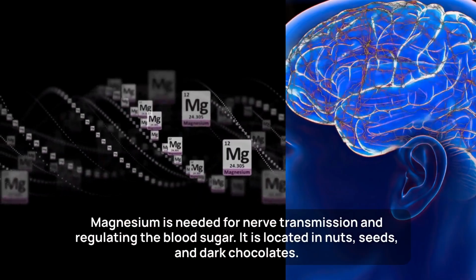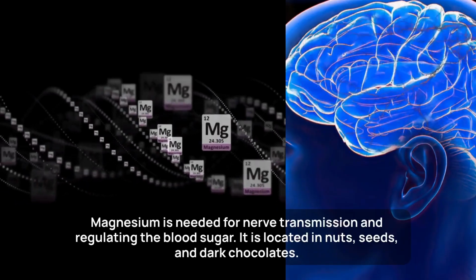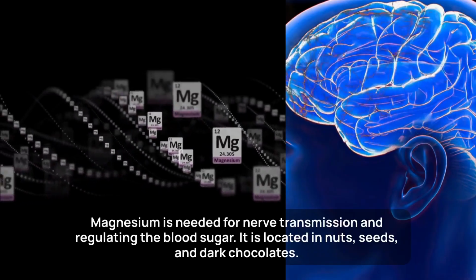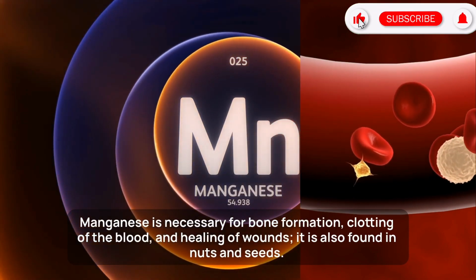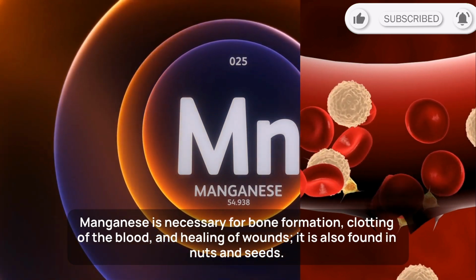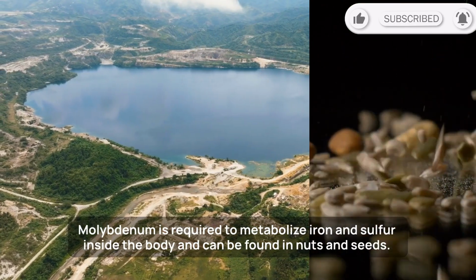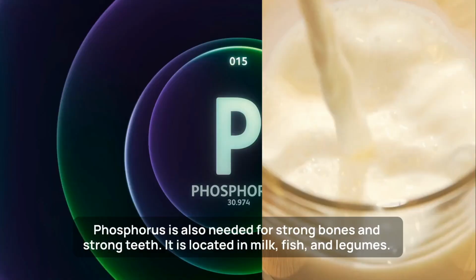Magnesium is needed for nerve transmission and regulating the blood sugar. It is located in nuts, seeds, and dark chocolates. Manganese is necessary for bone formation, clotting of the blood, and healing of wounds. It is also found in nuts and seeds. Molybdenum is required to metabolize iron and sulfur inside the body and can be found in nuts and seeds.